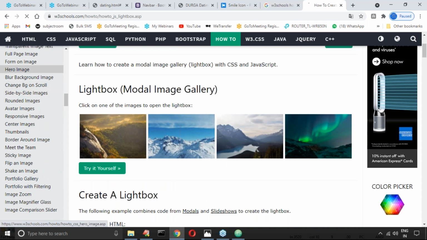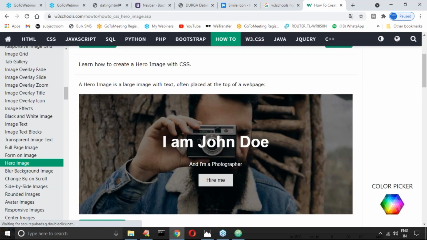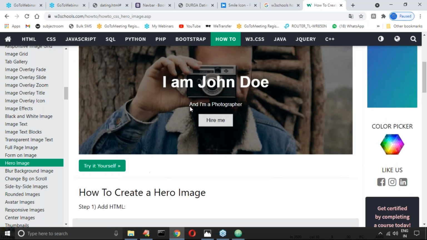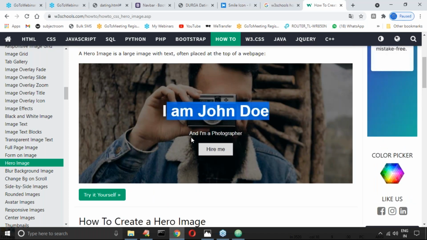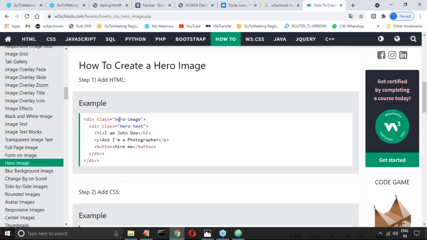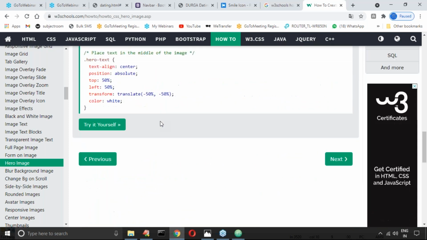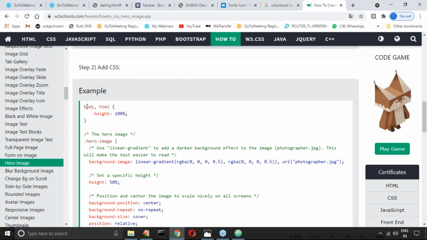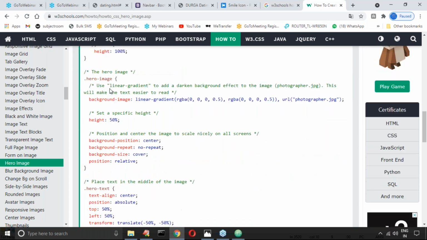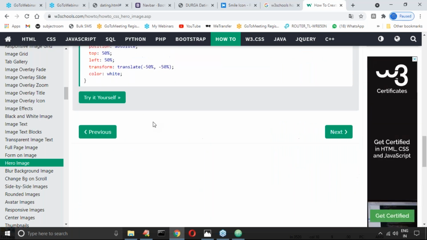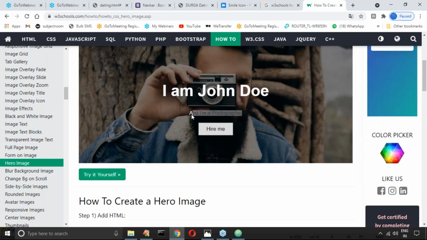Next, hero image, something like this. What we have to take? Have you observed, right? So hero image: I'm John, I'm the photographer, hire me. Hero H1, P, button, hire me. What about these things, right? Body, HTML height 100%. Next, hero image, background. That's all. For this, JavaScript is not required.